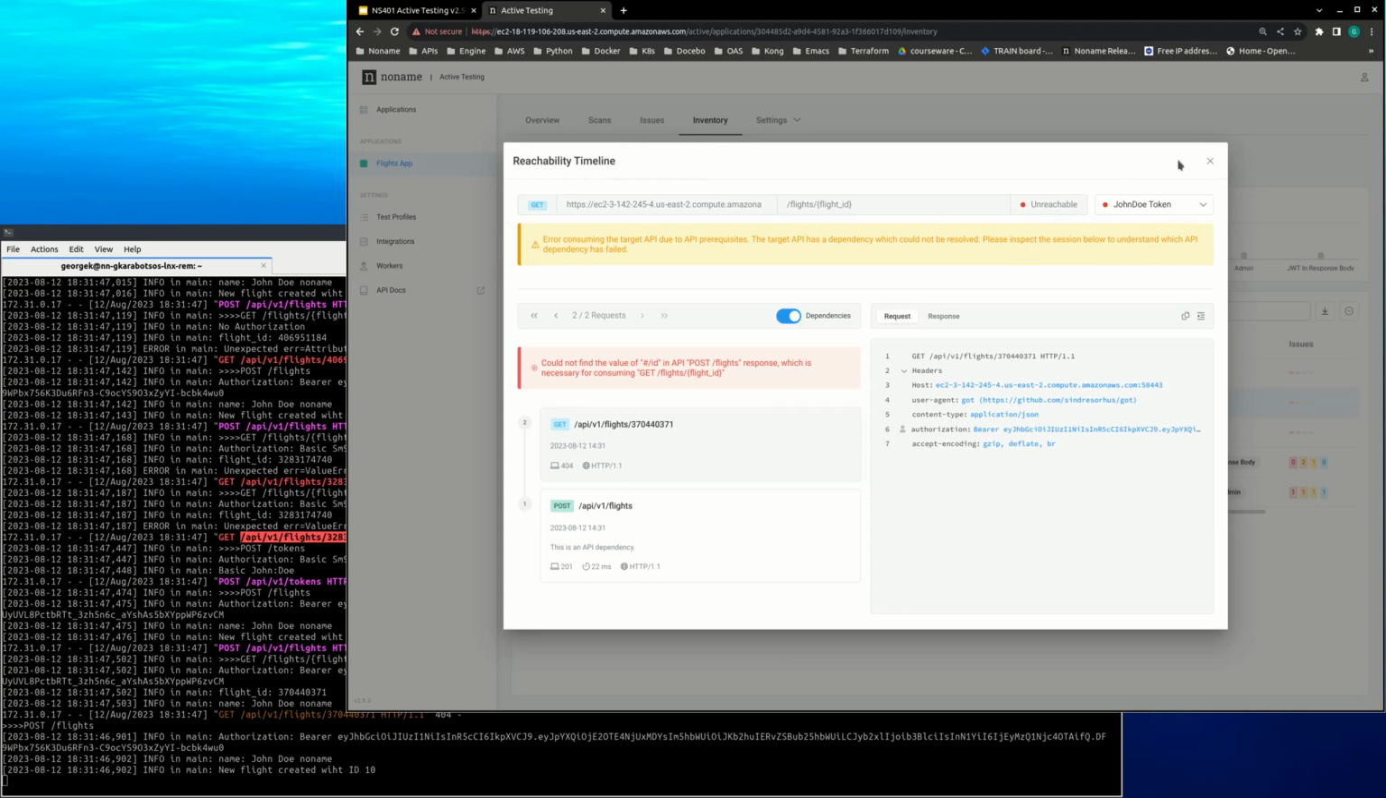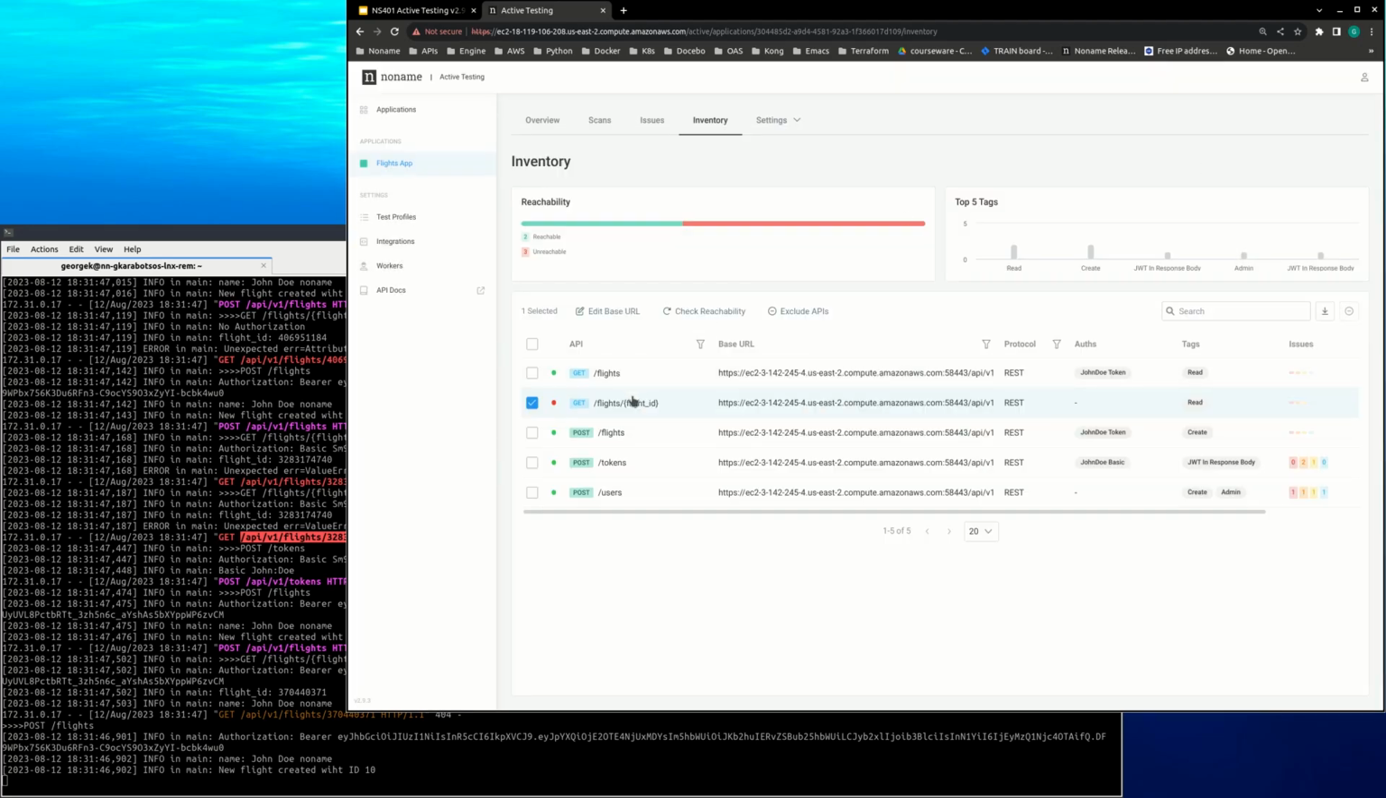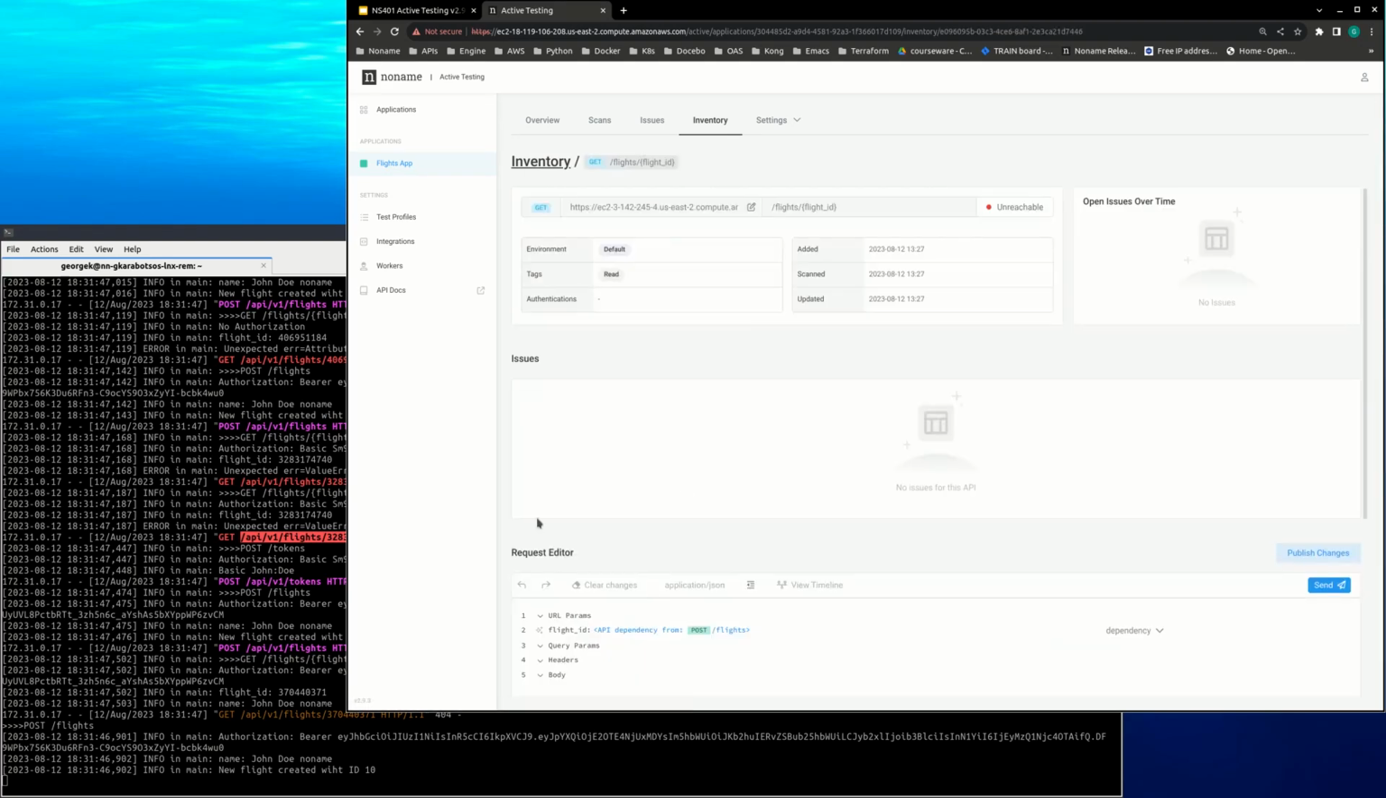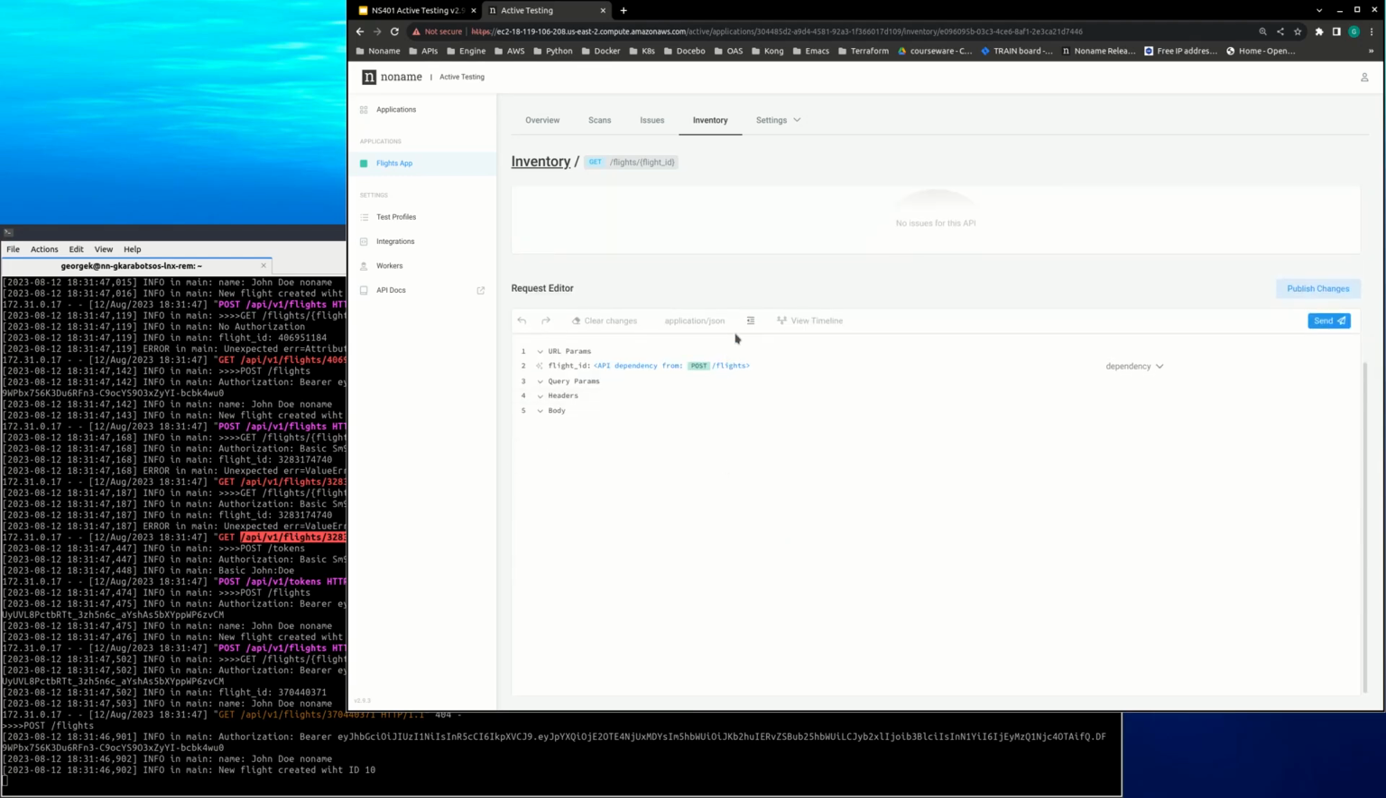Okay, cool. All right, so let's go to the request editor for a second. Let me show you a couple of things you can do. Now, I gotta uncheck it. Make sure you uncheck before you click the row. Let's go to the request editor. You see the request editor says, okay, I need the dependency. What's the dependency? Post flights.